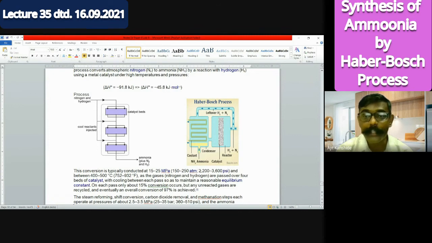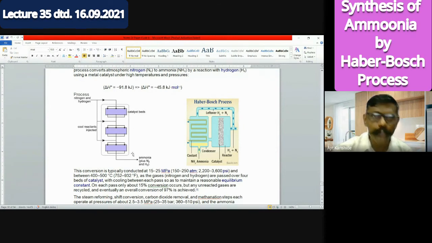How do we separate this ammonia from hydrogen and nitrogen? Because of the liquefaction concept. Under pressure, the ammonia gets cooled and liquefied. Like LPG, we said, no? LPG is actually a gas, but it's liquefied petroleum gas. We say under pressure it liquefies. Likewise here, ammonia will liquefy first. Nitrogen and hydrogen will not liquefy early, therefore they will go out, and those can be used further for the reaction.